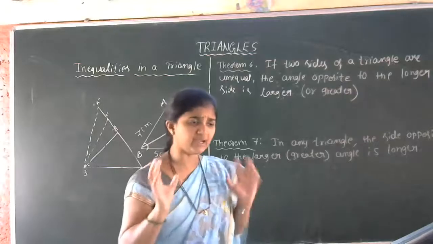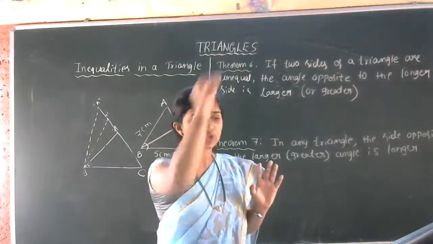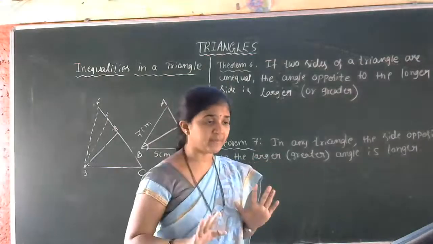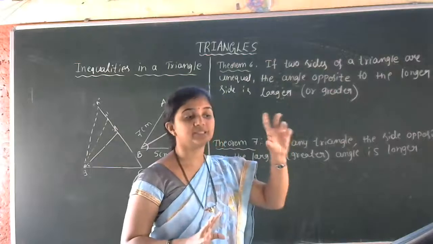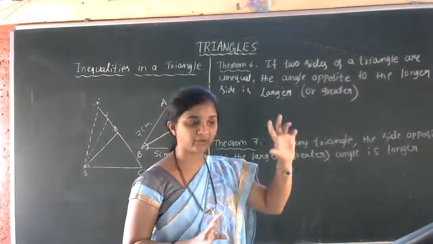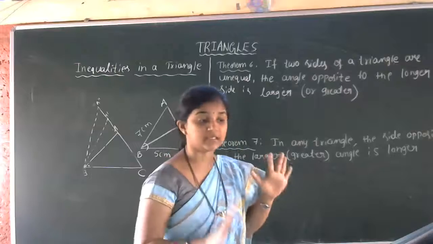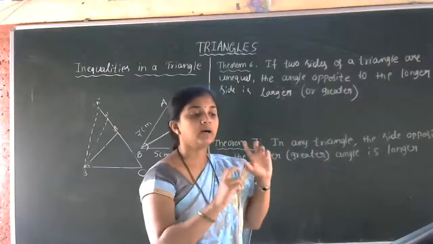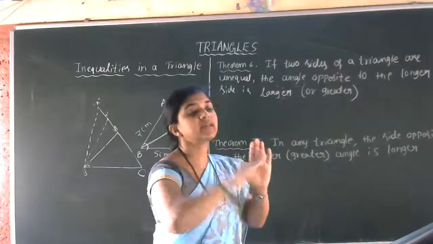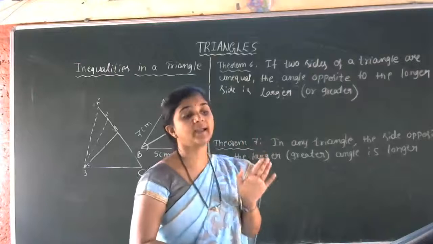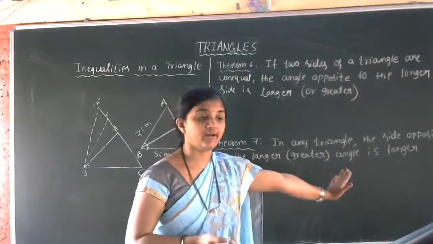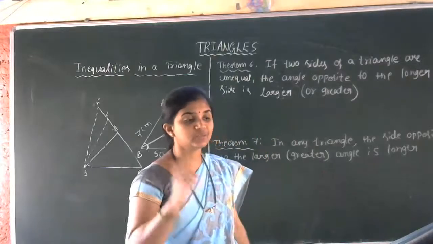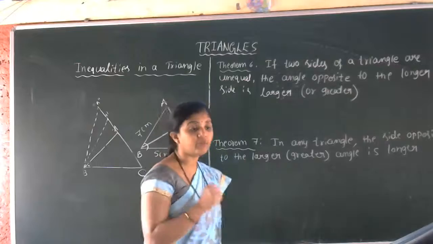In a triangle, you just imagine one triangle. All the angles are of different measurement. Some angle's measurement is 120, for example. That is the longer angle in the triangle. Then the side opposite to that longer angle is longer. Is that clear? So this is the important property of a triangle.